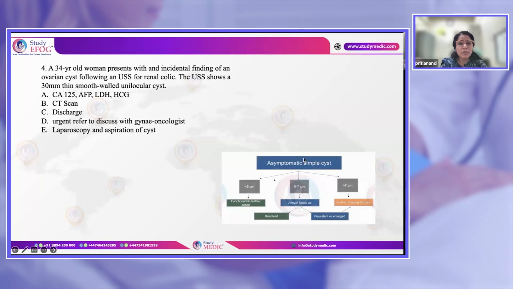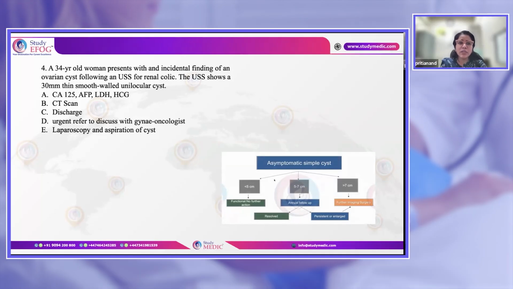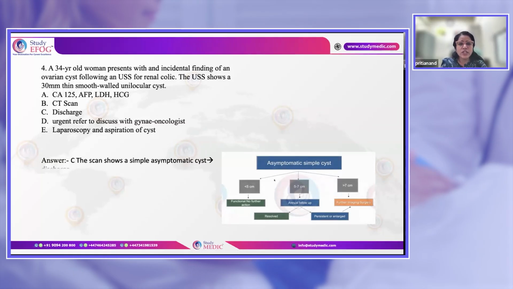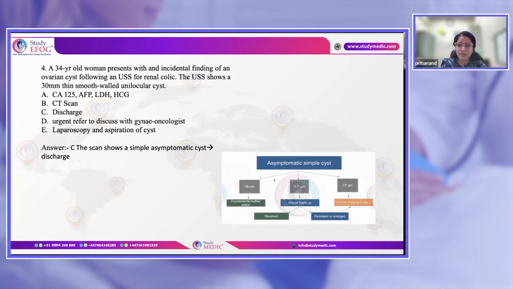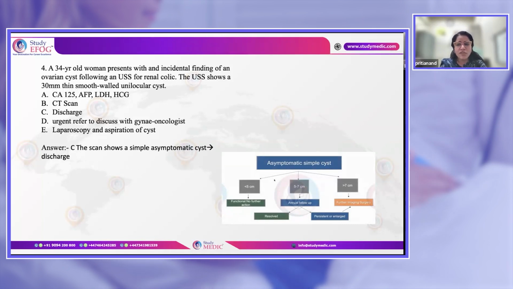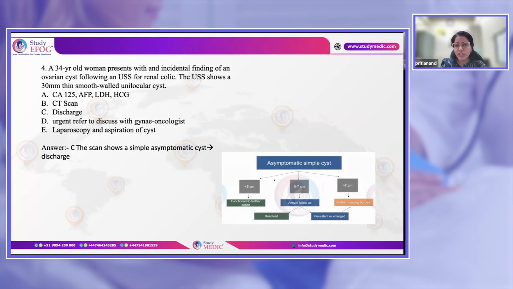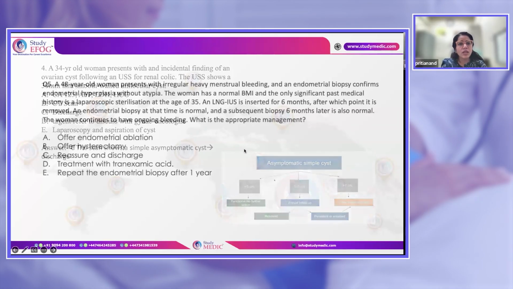Next is a 34-year-old patient with an incidental finding on ultrasound showing an ovarian cyst of 30 millimeters in size, that is 3 centimeters. So for the premenopausal age group, if there is a simple asymptomatic cyst which is less than 5 centimeters, then you do nothing. Okay. 5 to 7, you can do annual follow-up with them, and more than 7 requires an intervention. So this is true for the simple asymptomatic ovarian cyst.